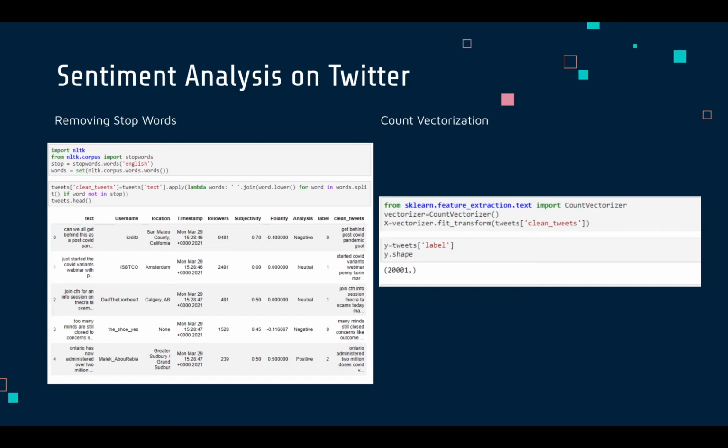Again, here we are using the NLTK corpus of stop words to remove the stop words in all of the tweets. And then we are pushing that into a clean tweet set. And here we are using a count vectorizer. The count vectorizer tokenizes the words in our documents, and it builds a vocabulary of known words. This is a feature in sklearn. It also converts a collection of text documents to a matrix of token counts. If we can see, there are about 20,000 different individual words in our corpus right now. That's the matrix here.